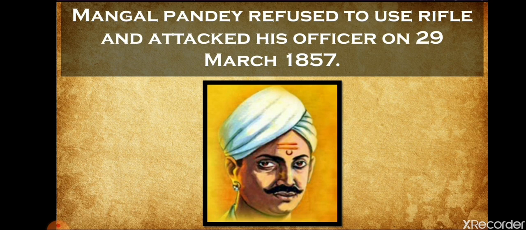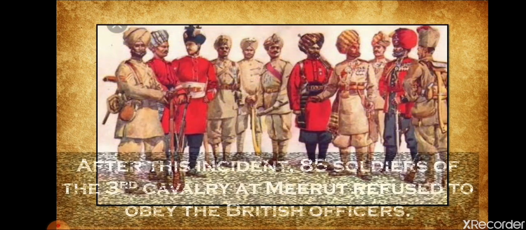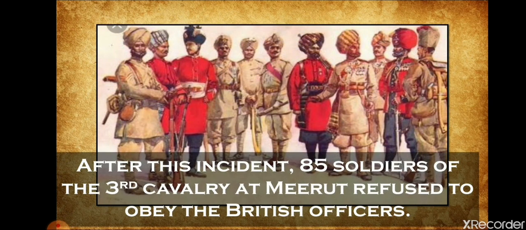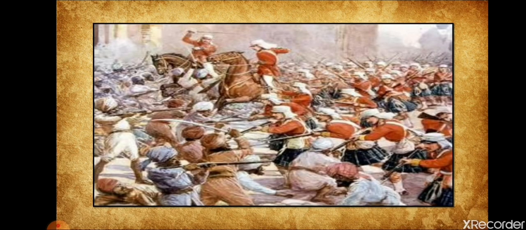Now, from here, what is mutiny? Mutiny means to defy, to disagree, to say that I am not going to listen to the British officers. And what happened after that? After this incident, 85 or approximately 90 soldiers of the 3rd Cavalry at Meerut also refused to obey the British officials. The first incident took place in Barakpur, West Bengal. They also said that we are not going to obey your orders. This resulted in a mutiny.